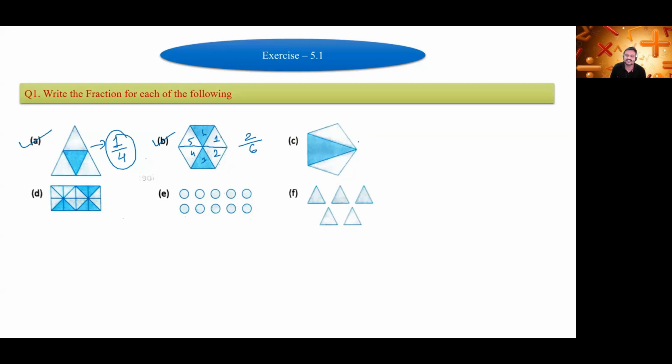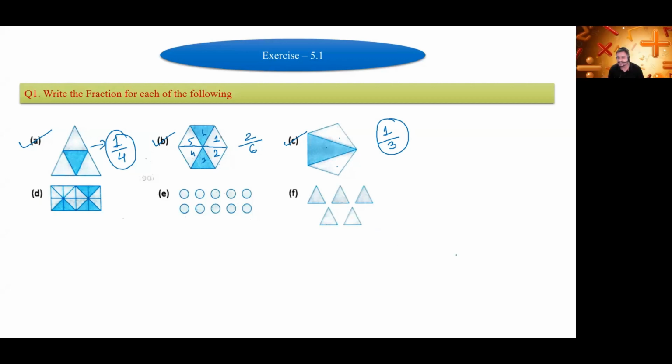Yes, Vraj, next one. C1. Vraj, can you hear me? 1/3. 1, 2, 3. Okay, 3 triangles are there, so it will come in the denominator and 1 is shaded, so 1/3 is the answer. Okay.